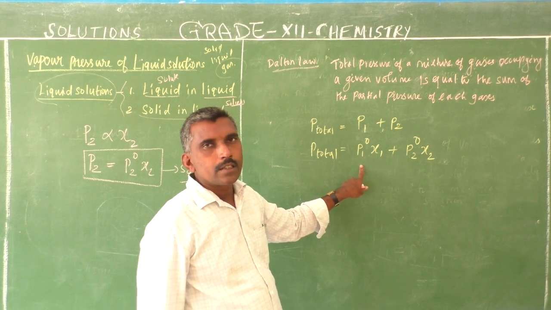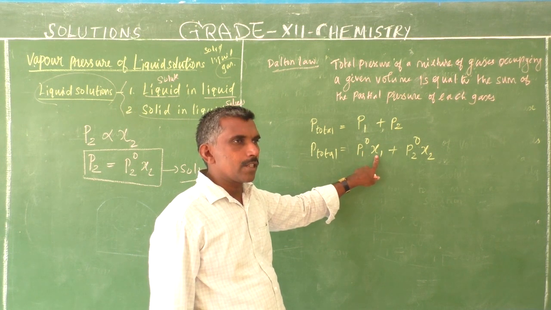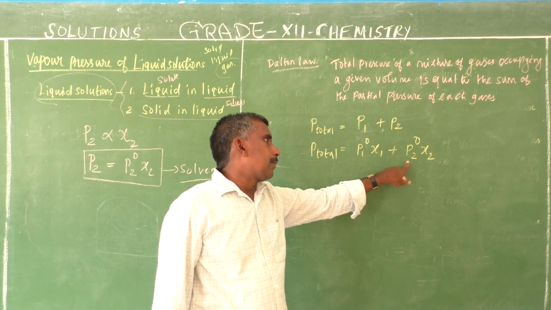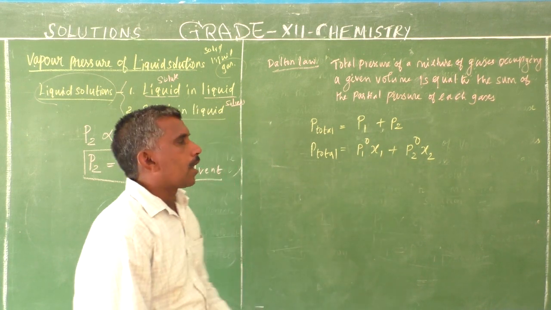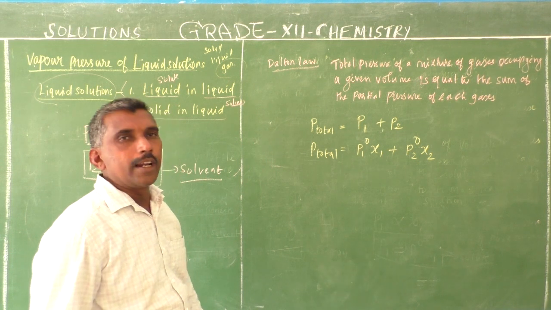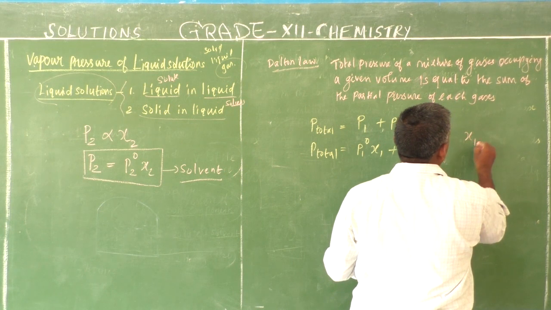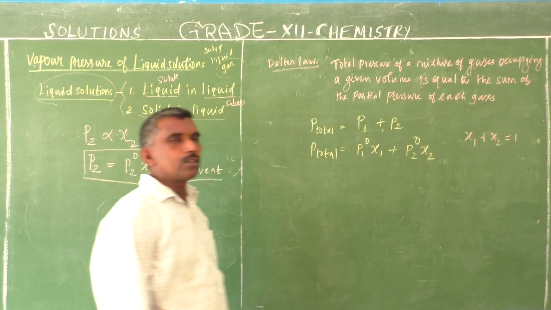P1 dash is the pure component vapor pressure. x1 is the mole fraction of component 1. P2 is the partial vapor pressure of component 2, x2 is the mole fraction of component 2. You already know that the sum of all the mole fractions is equal to 1.